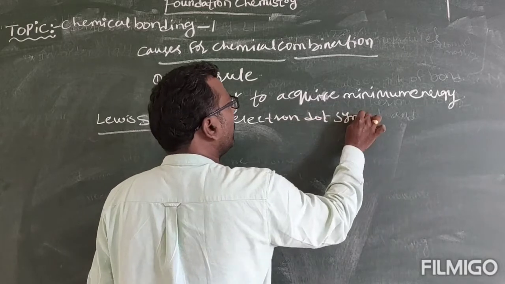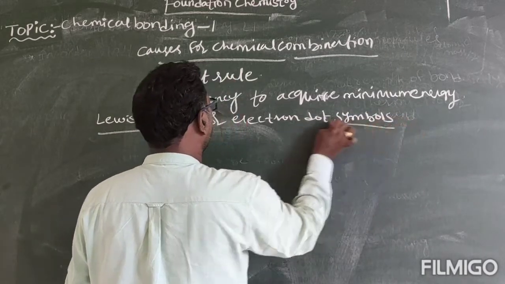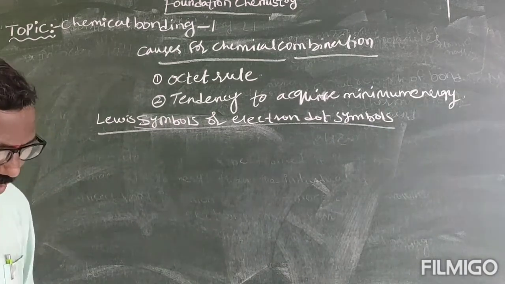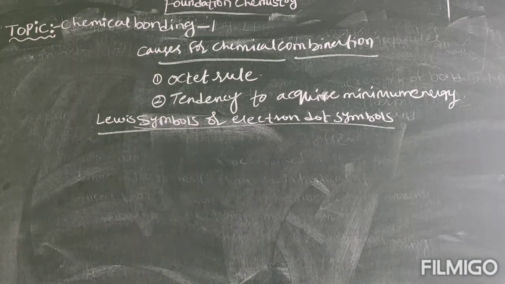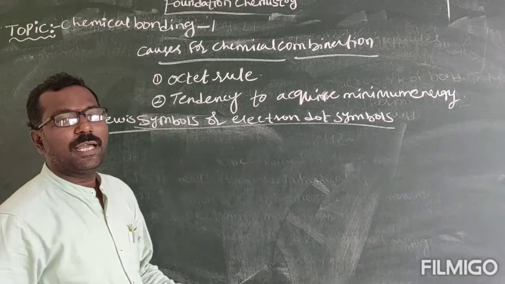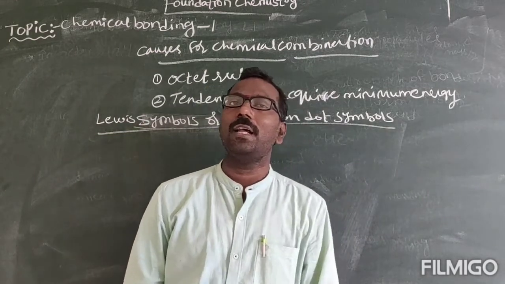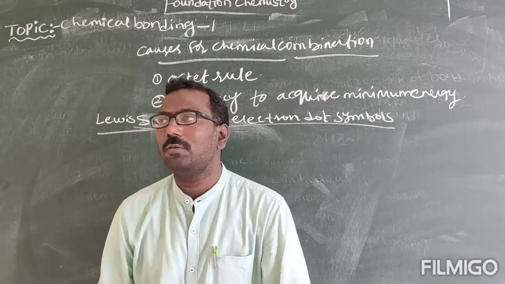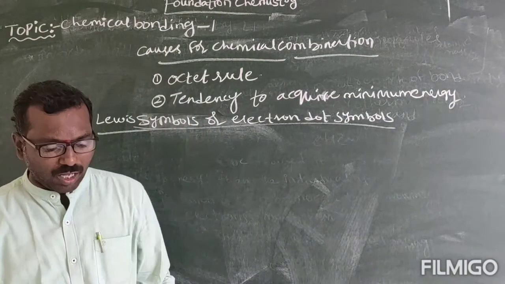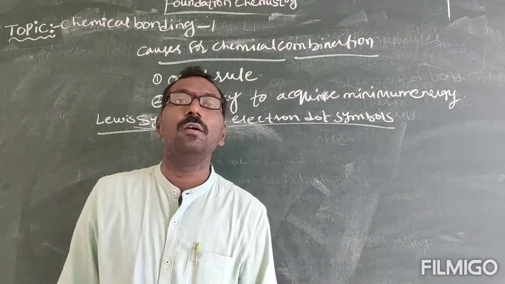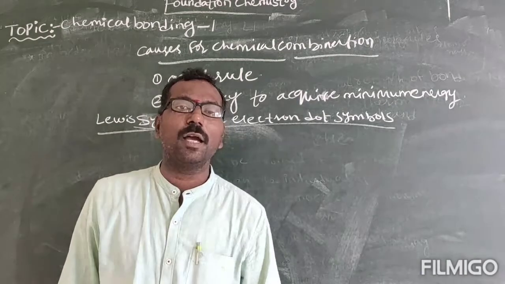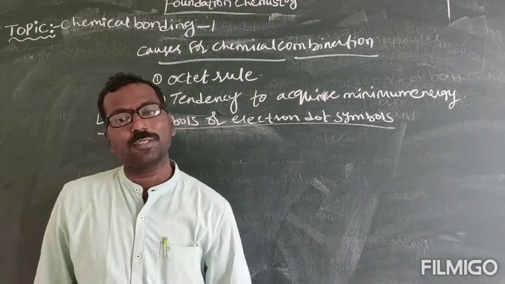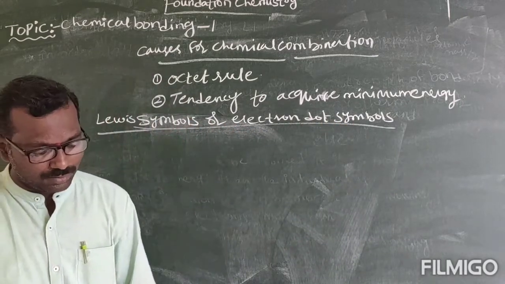Electron dot symbols, Lewis symbols or electron dot symbols. What does it mean? Lewis said that any atom tries to attain 8 electrons in its valency shell. So these valency electrons are represented by a particular symbol called electron dot symbols or Lewis symbols.